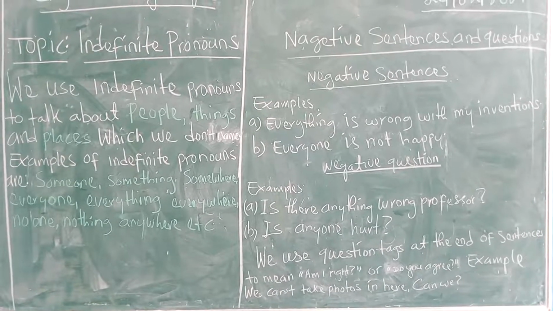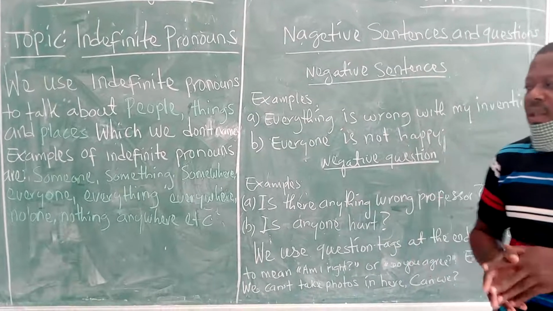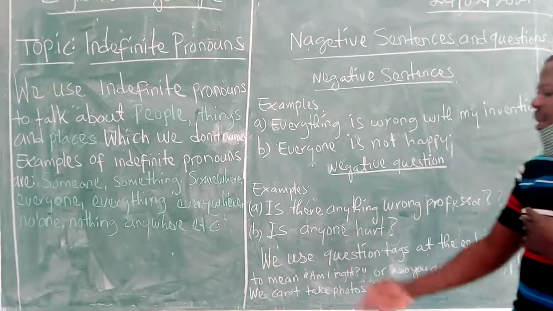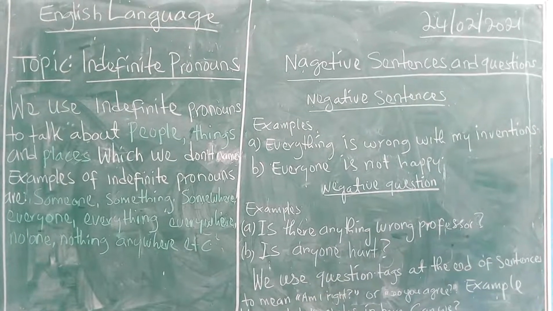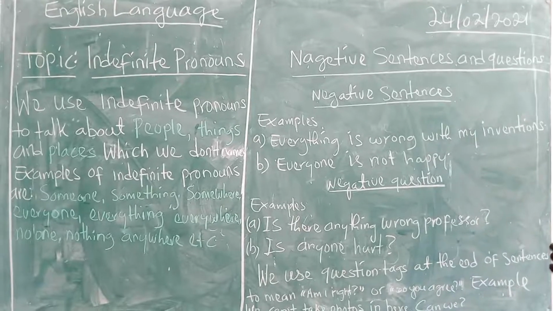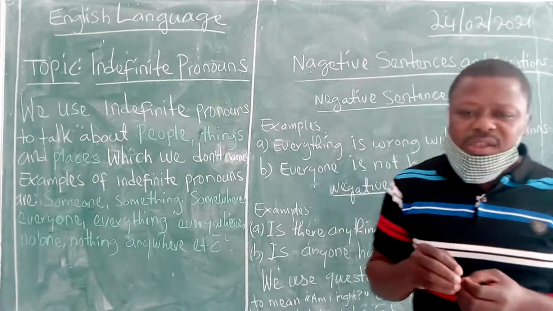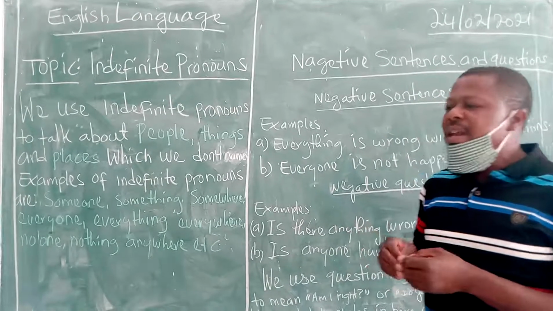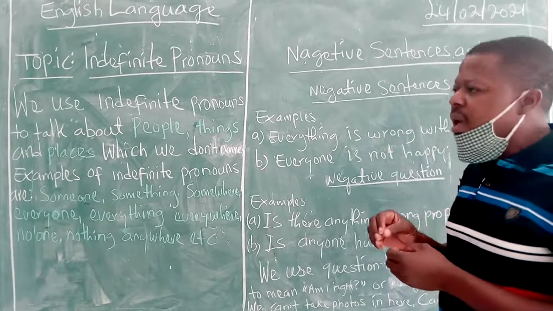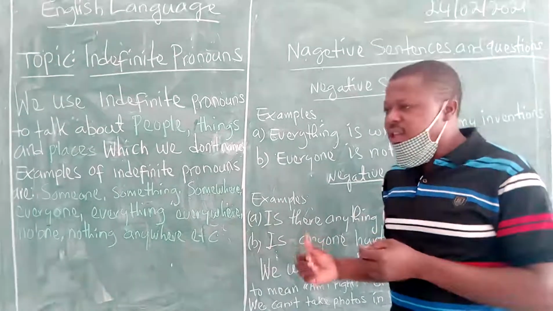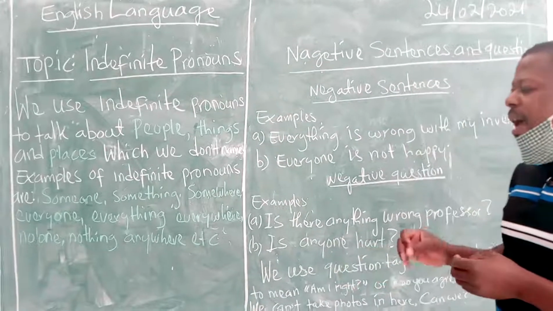We use question tags. Now looking at question tags, we saw question tags in our previous lessons. But since this particular lesson is linked up with question tags, it is important for us to take a little flashback on question tags. I know that question tags are short words that are used at the end of sentences to make their questions. And when the sentence is positive, the tag becomes negative.